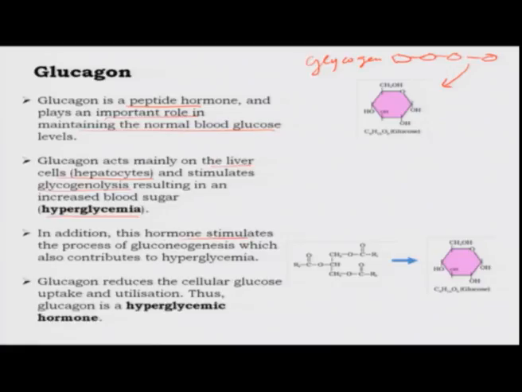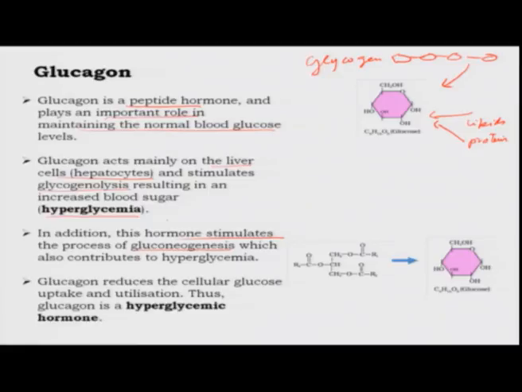In addition, it stimulates the process of gluconeogenesis. Remember gluconeogenesis? Production of glucose from other sources like lipids and proteins. This is also stimulated by glucagon.